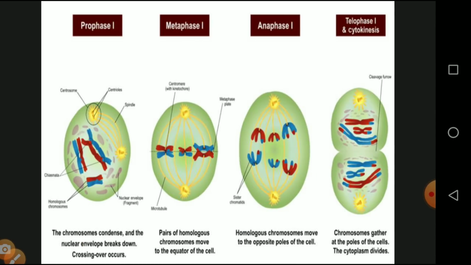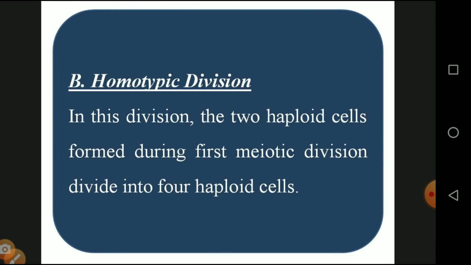And this is the overall representation of meiosis 1: prophase 1, metaphase 1, anaphase 1 and telophase 1, which gives a very good representation, and the changes behind that are given in the diagram. And we can move on to the homotypic division.